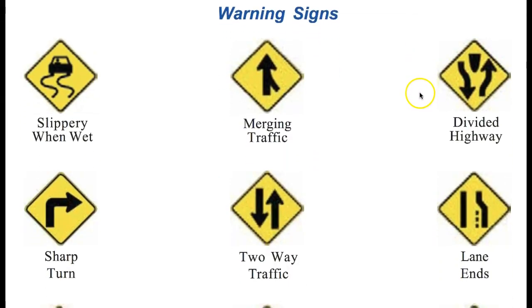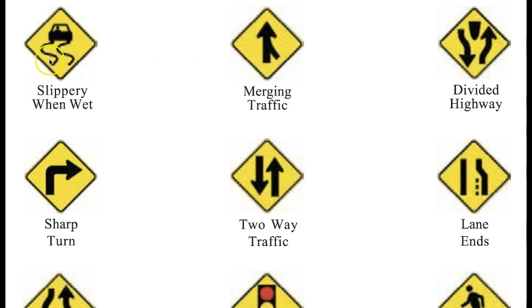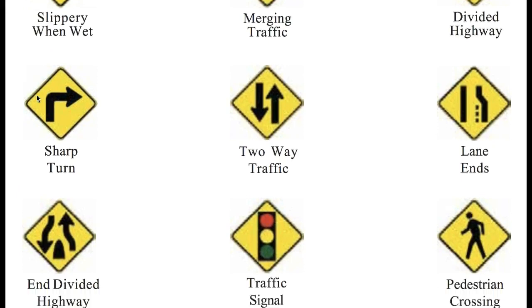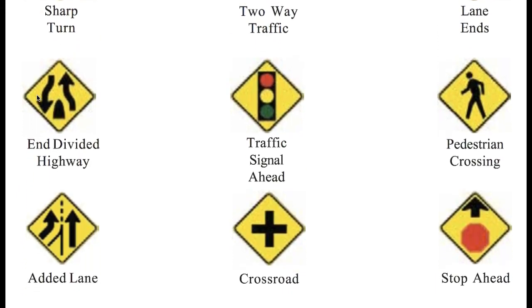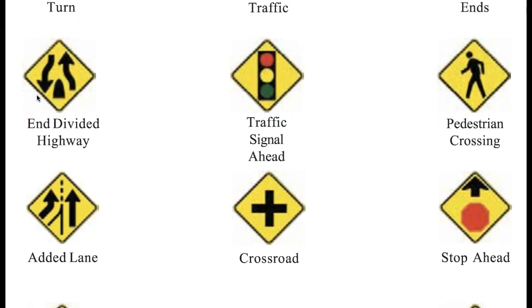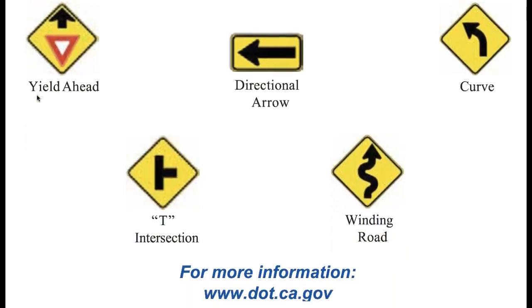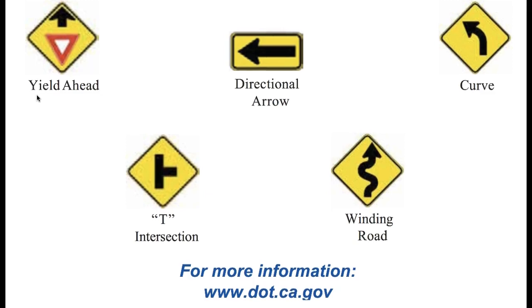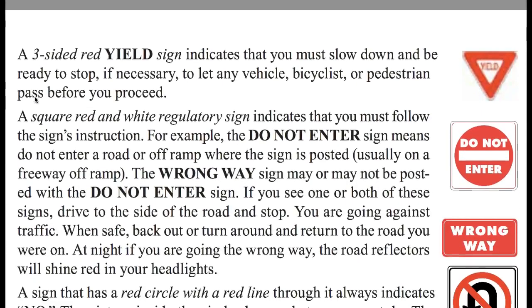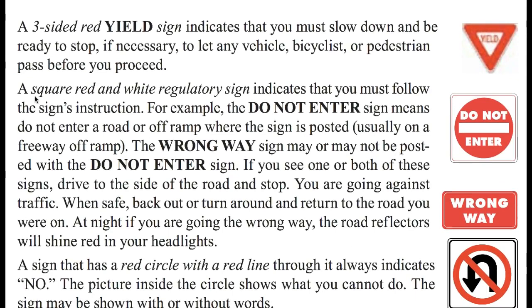Make sure you're familiar with what these signs mean. A yellow diamond-shaped sign with a car and squiggly marks means it's a slippery road when wet. Arrows, etc. Study the signs. You probably already know what all these signs mean. Quite obvious here, but take a look at your screen. And for more information, go to dot.ca.gov or the dmv.gov.